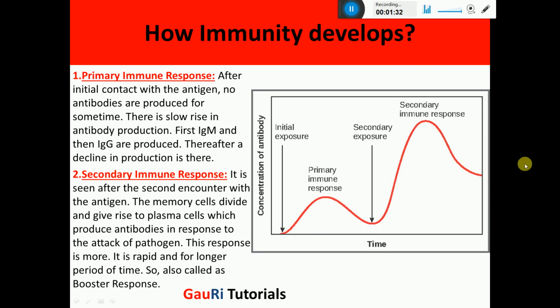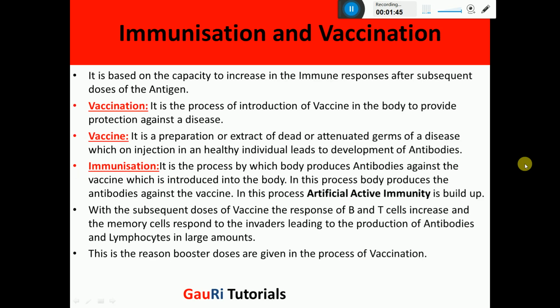That is why we can now understand why booster doses are given, because whenever that antigen enters the body again, the immune response is greater as compared to the first encounter. Now vaccination is based on this, that when there is subsequent introduction of the vaccine in the body, then there is an increase in the immune response due to the presence of antigen.